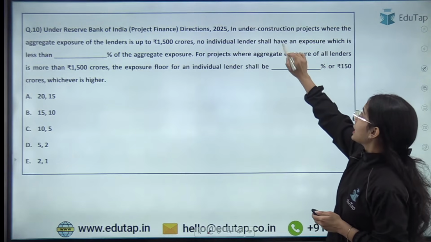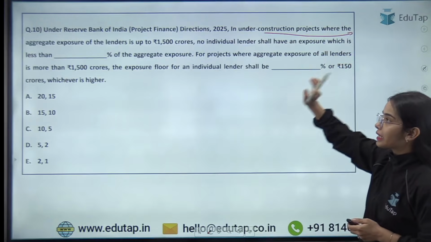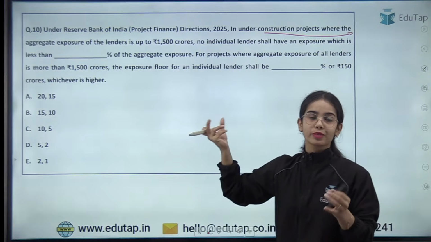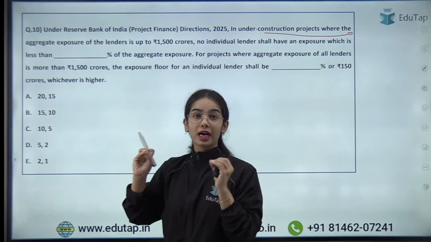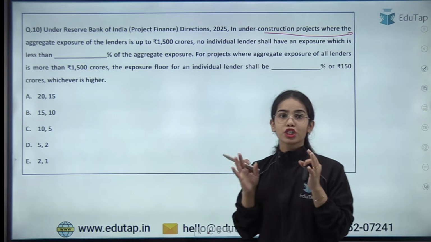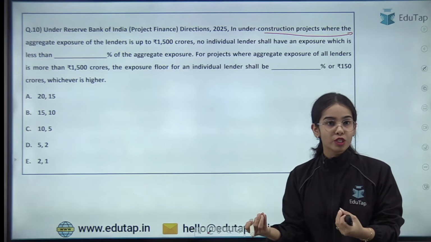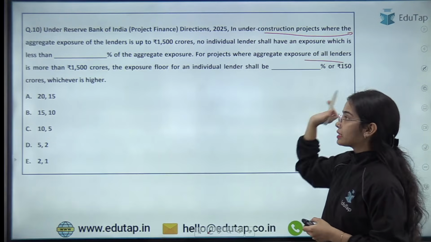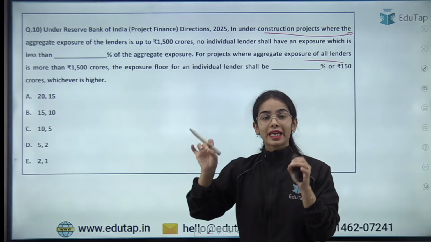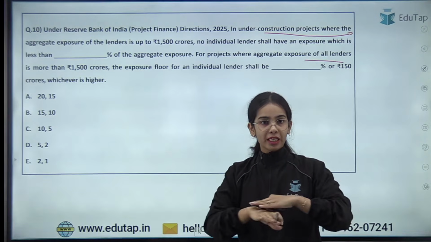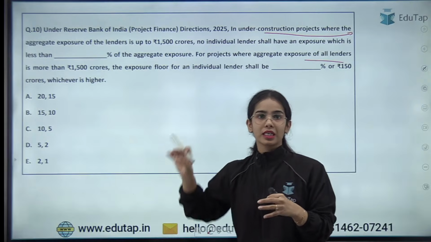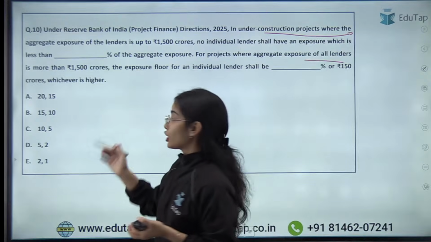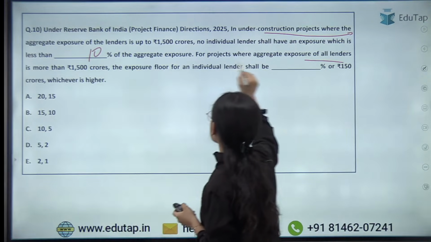Okay, now coming to the next question, continuing with the project finance directions. Here it is said that in under construction projects where the aggregate exposure of the lenders is up to 1500 crores, no individual lender shall have an exposure which is less than how much percent of the aggregate exposure? For projects where aggregate exposure of all lenders is more than 1500 crores, the exposure floor, or the minimum percentage for an individual lender, is dash percent or 150 crores, whichever is higher. So here it is 10%, here it is 5%.